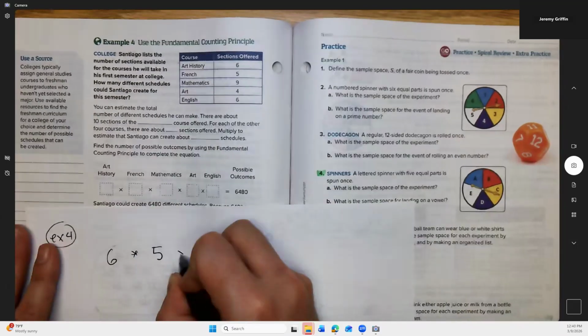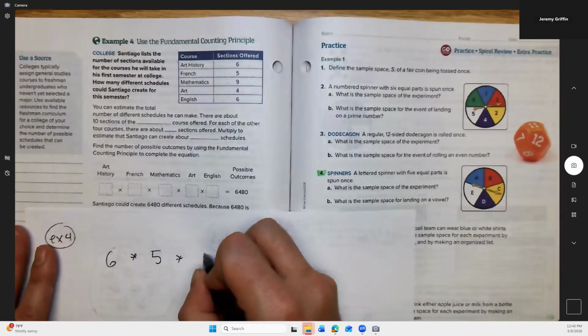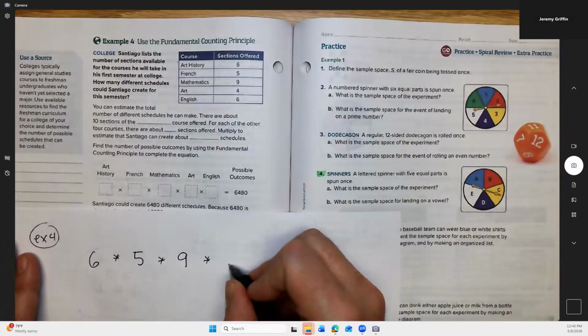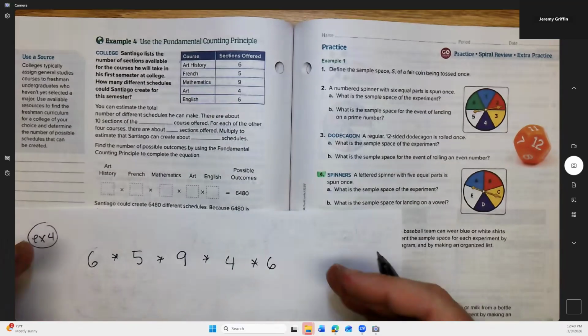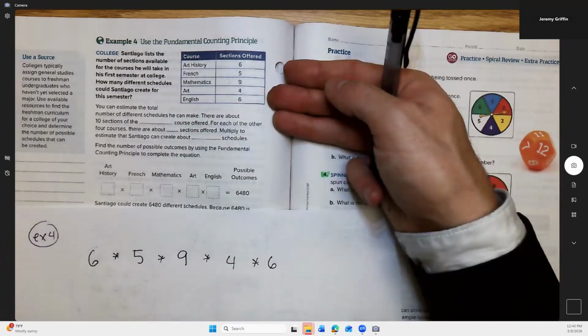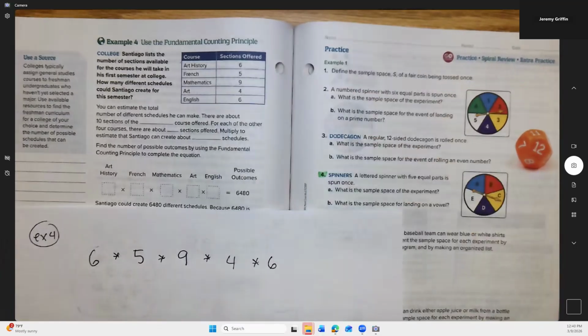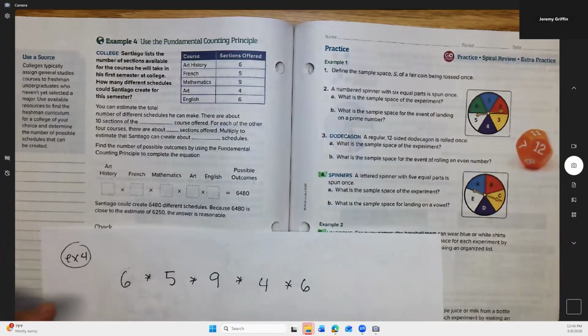He's got to sign up for a math class, and there are 9 possibilities for math classes. You can sign up for any one of those 9. You can sign up for any one of these 4 art classes and any one of these 6 English classes. So again, I think what's being implied in this situation is that he wants to take all 5 of these classes, but they're all scattered at different times of the day. Right. So what does his exact schedule look like? It could be basically this, with some simplifications.